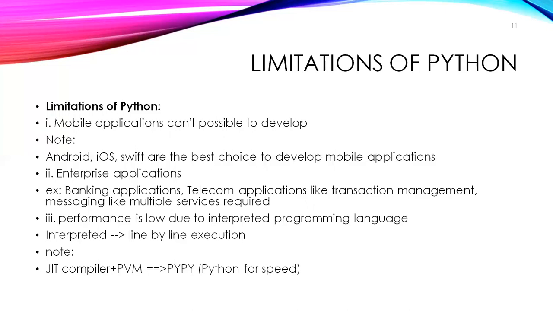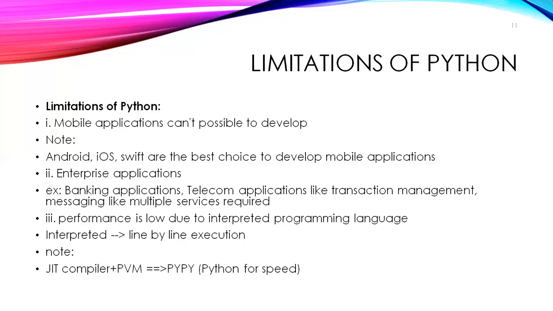Next one, enterprise applications such as banking applications and telecom applications, with transaction management, messaging, online messages, and multiple services required. For this kind of application also Python is not suitable. Third, performance is very low because of line by line interpretation and execution. Java has high performance compared to Python. That is one of the reasons these applications are not suitable for Python.